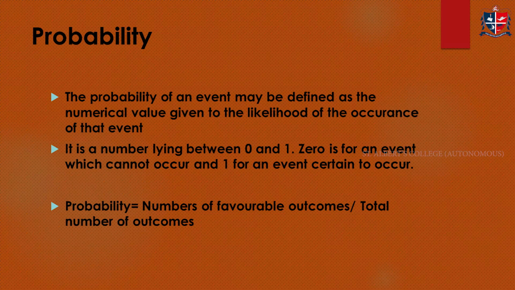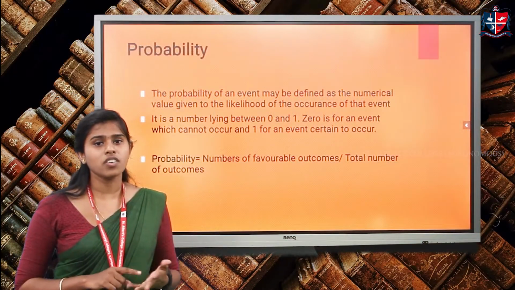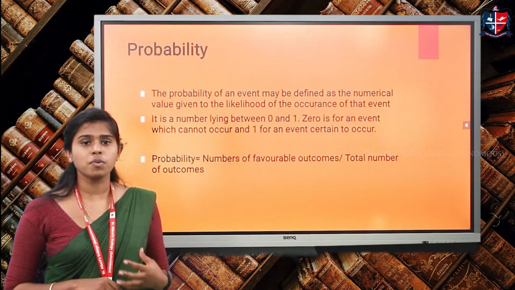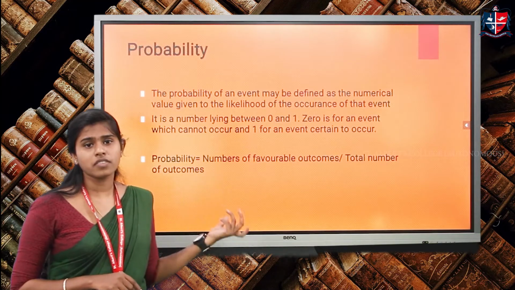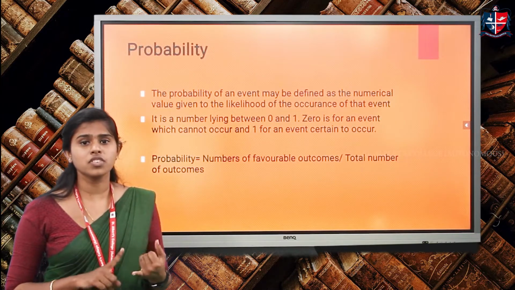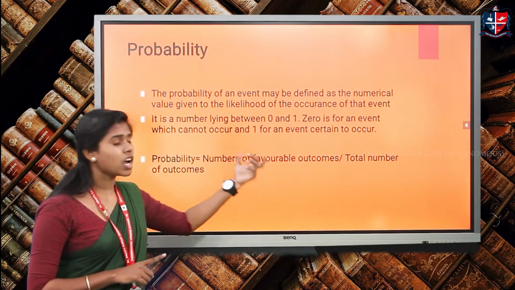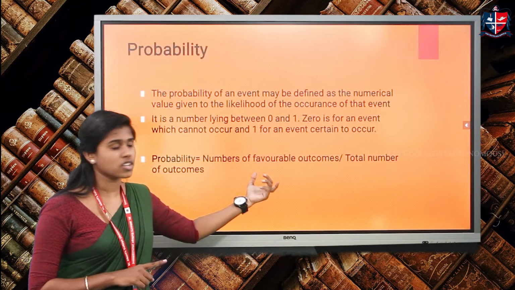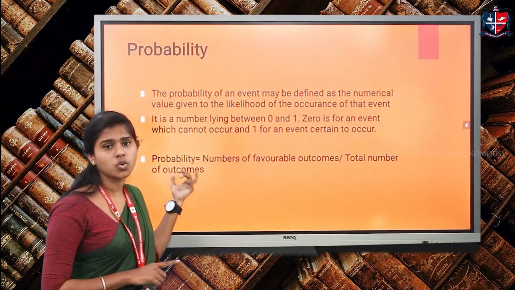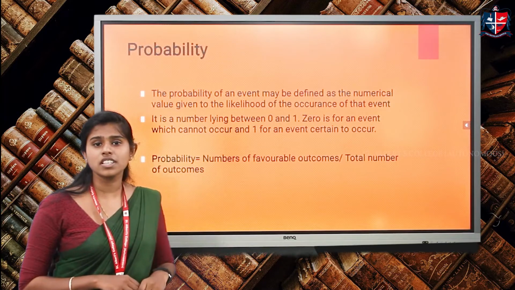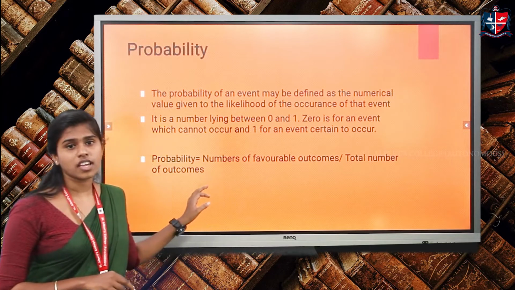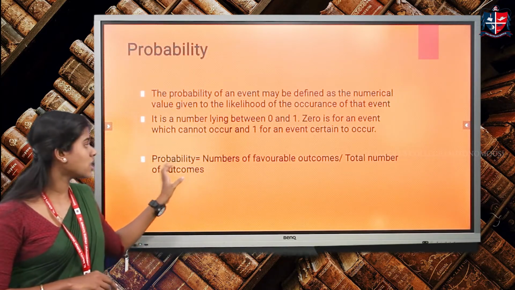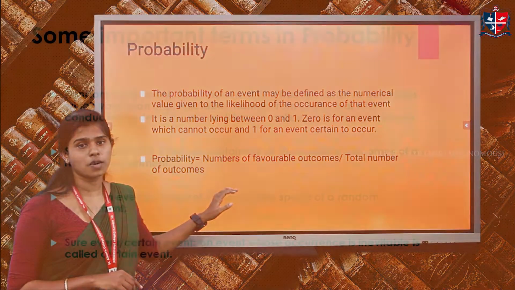Suppose, for example, we are throwing a die. The possible outcomes are 1 to 6; we may get 1, 2, 3, 4, 5 or 6. To find the probability of getting an even number, the probability will be 3 by 6. The 3 refers to the even numbers: we have 3 even numbers, 2, 4 and 6. The number of favorable outcomes goes in the numerator, and in the denominator we have the total number of outcomes. So the probability of getting an even number when a die is thrown is 3 by 6. I hope you got an understanding of the formula of probability, that is, the number of favorable outcomes divided by the total number of outcomes.